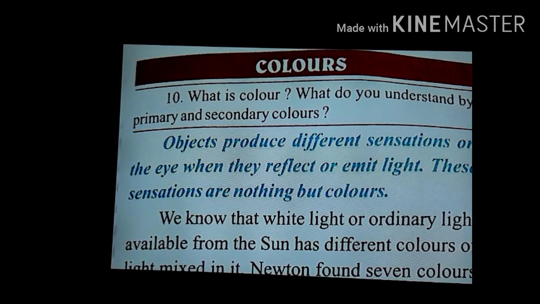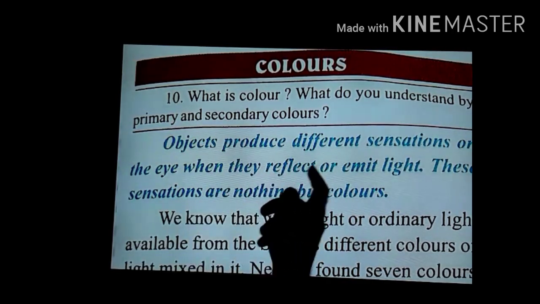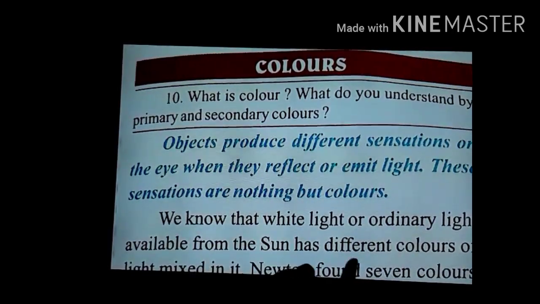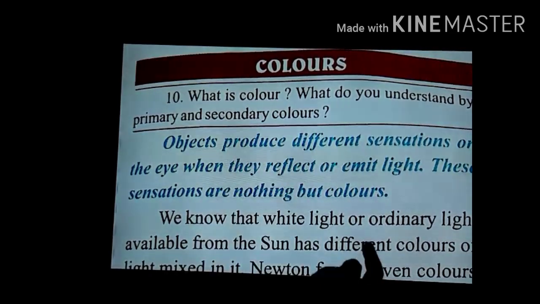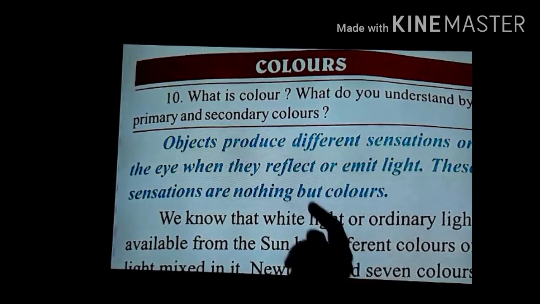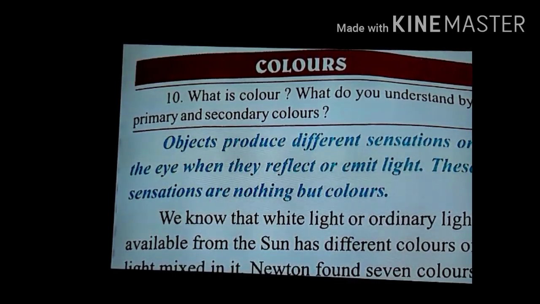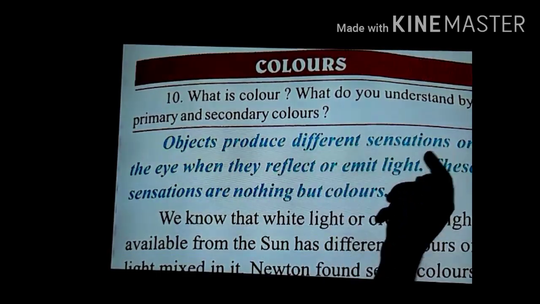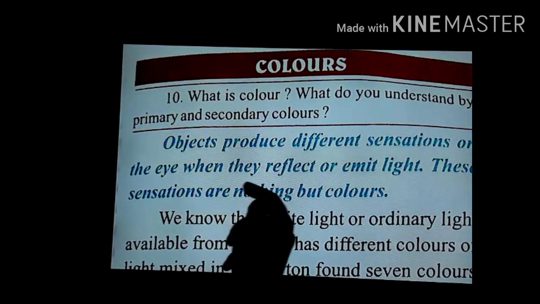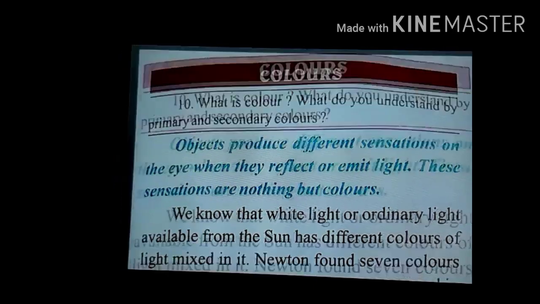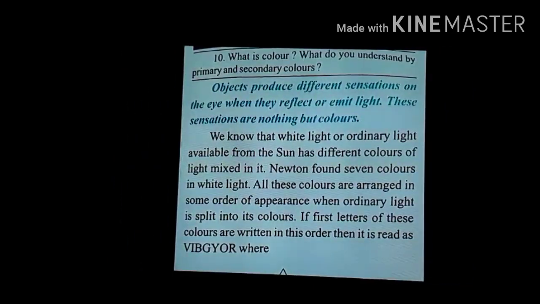They do not all have the same colors, because when the objects reflect the light back and it reaches the eyes, that light produces different sensations, and these sensations are nothing but colors. So this is the definition: when objects produce different sensations on the eye when they reflect or emit light, these sensations are nothing but the colors. So this is the definition of color.